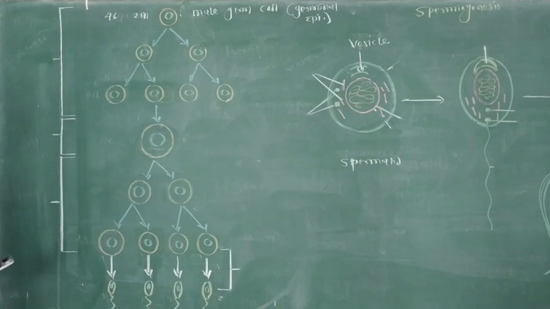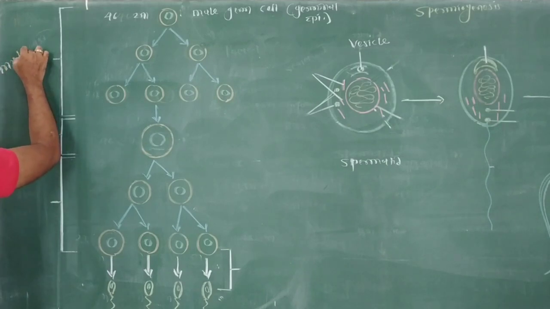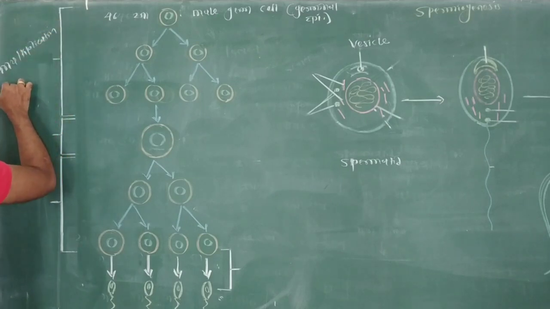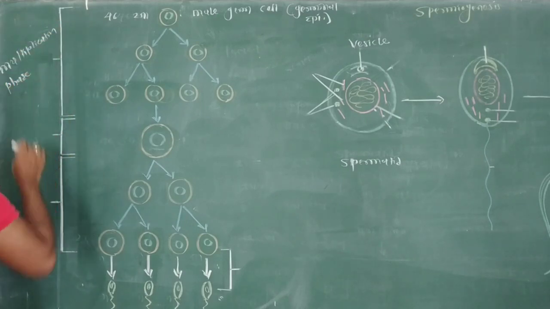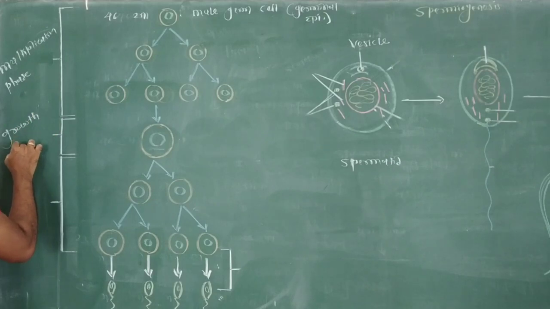This male germinal cell undergoes the first phase, the multiplication phase. Multiplication phase is the first phase of formation of spermatid. The second phase is the growth phase, and the third phase is the maturation phase.